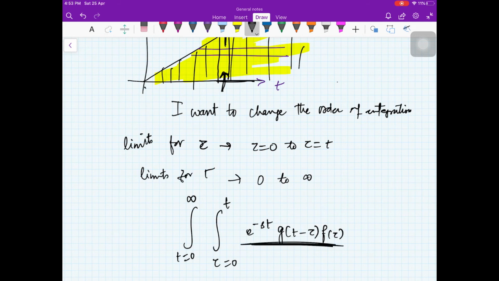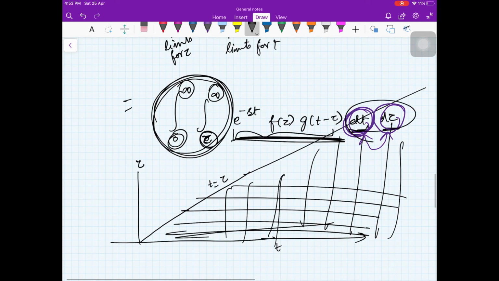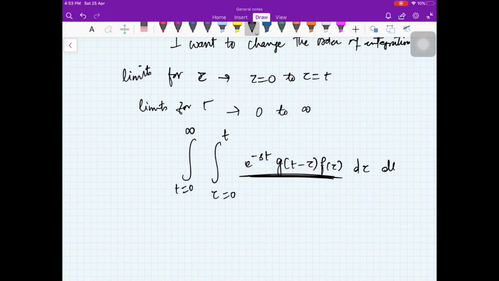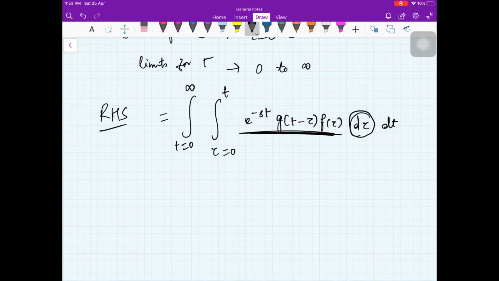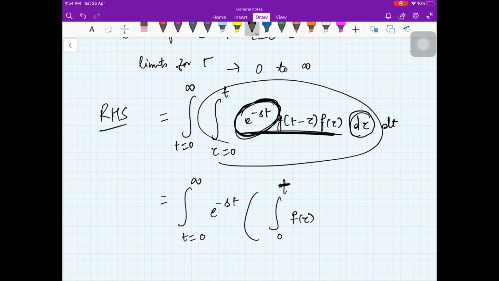So please, if anybody is not comfortable with this, then you can go back and see changing the order of integration in the Maths 1 course. So here you had dt and d tau. Now you will change the order, d tau and dt. Fine. Okay, so this is your right hand side. Now you see, if you are integrating with respect to tau first, because this term does not contain any tau term, you can take it out. So e raised to minus st into this integral, 0 to infinity, 0 to t, f tau g of t minus tau d tau dt.